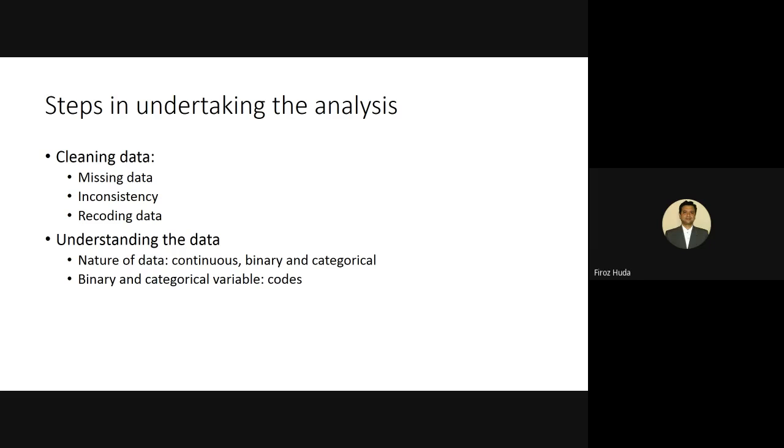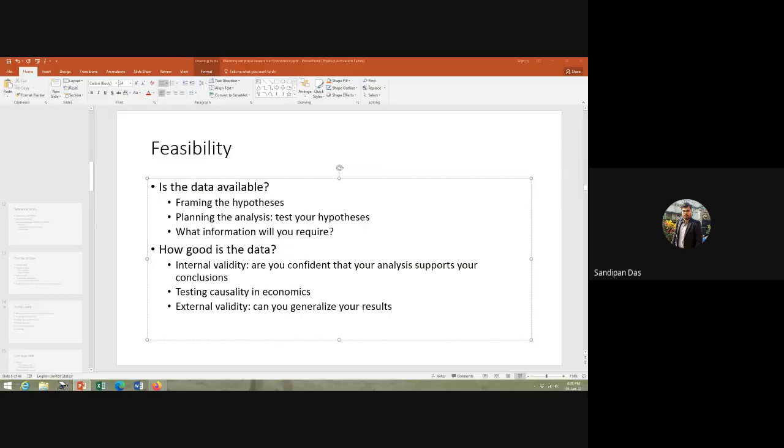Both of them are ordered, right? You have a ranking. Higher value means you're more educated. But what is the difference between them? So 0 to 5 or 5 to 10.